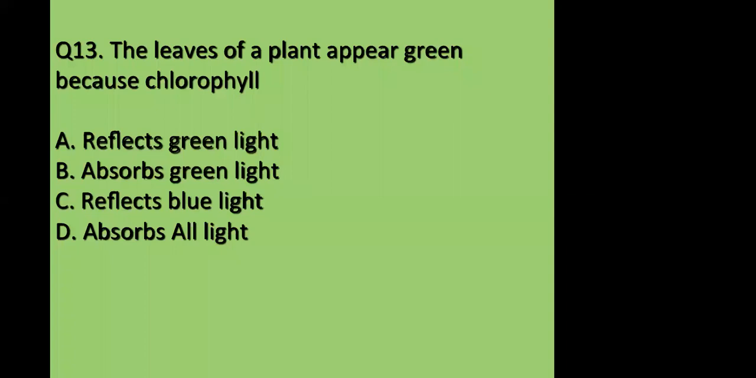Yes, please go on, explain. I think Adam was saying. Yes, the leaves of a plant appear green because they absorb green light, absorb all lights to form a chlorophyll. No, Adam. They do not absorb the green light.